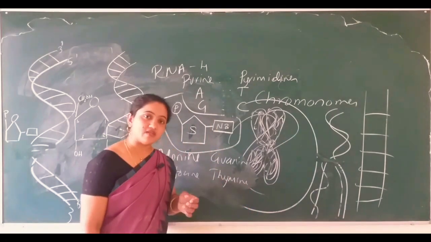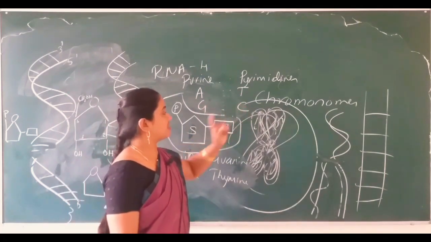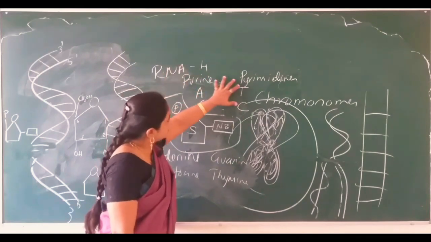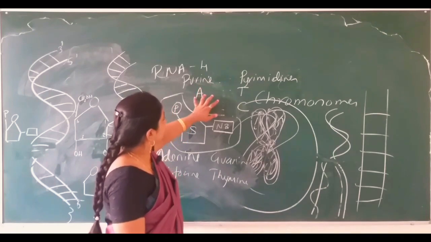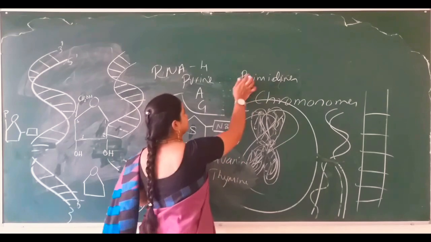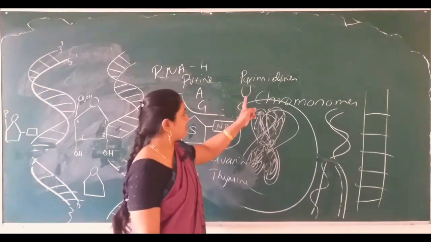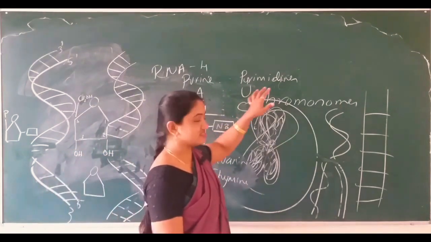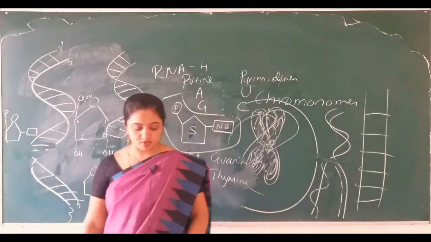Can you name the DNA's 4 nitrogen bases? Adenine, guanine, thymine and cytosine. In the RNA, it also consists of 4 nitrogen bases: adenine, guanine, cytosine, and one more. Instead of thymine, the RNA has the uracil nitrogen base. Yes, thymine is replaced by uracil.